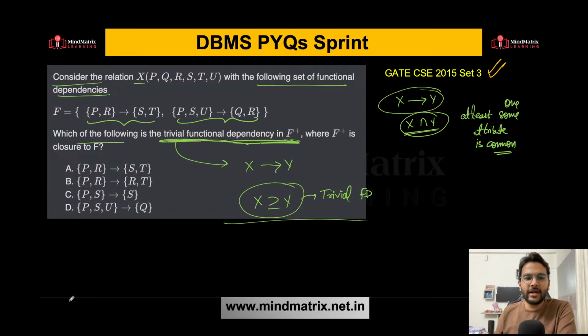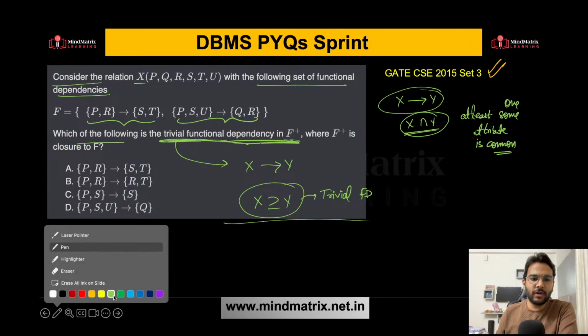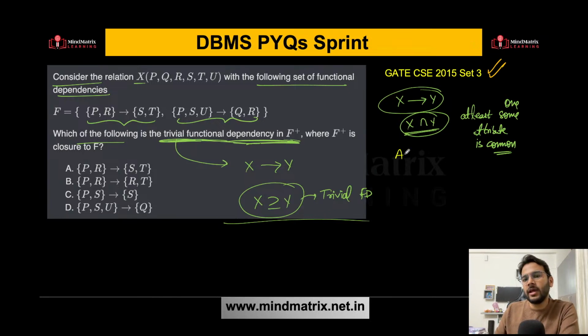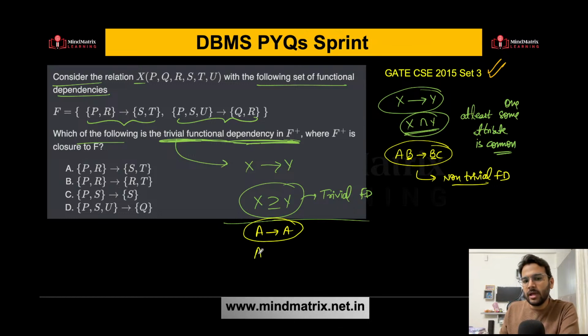For example, if I say AB determines BC, then this is a non-trivial functional dependency because some part is common. And if I write A determines A, or AB determines A, then these are trivial functional dependencies because the left hand side is a superset of the right hand side.